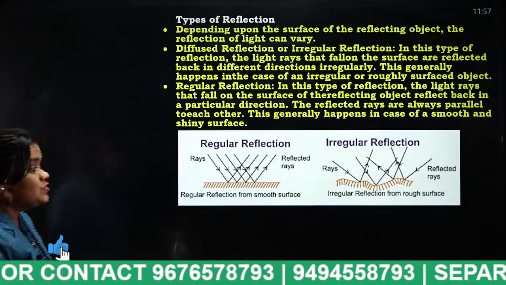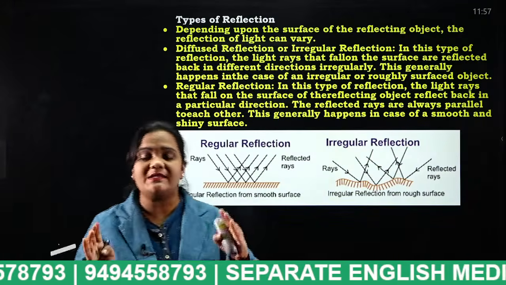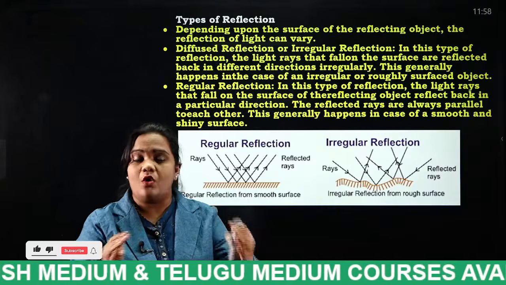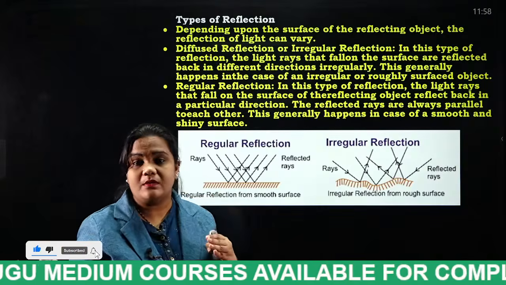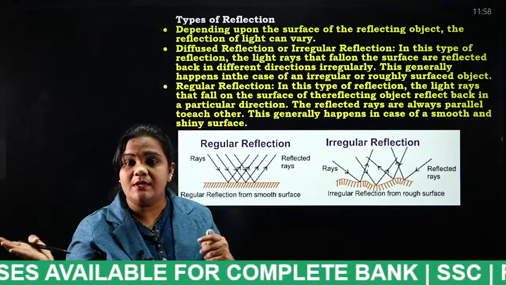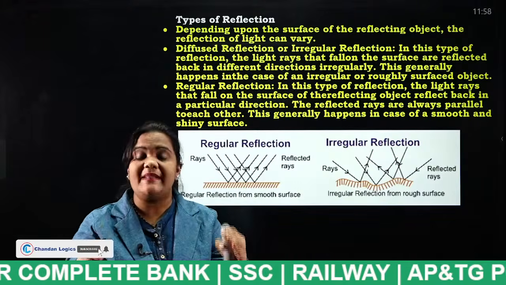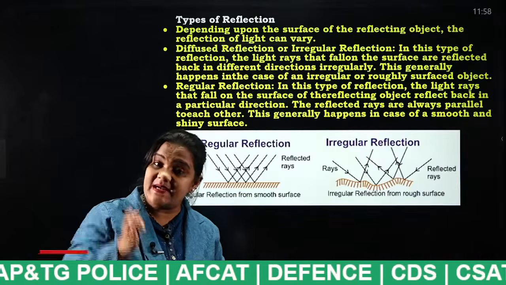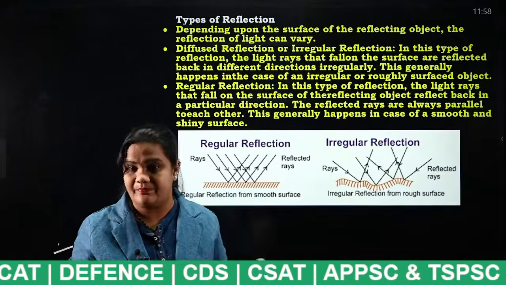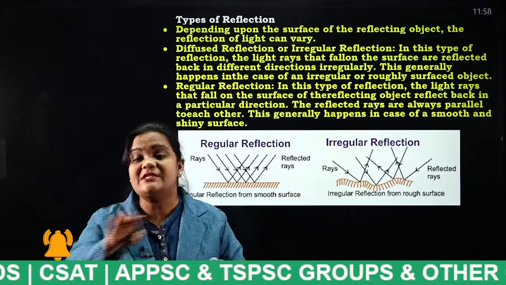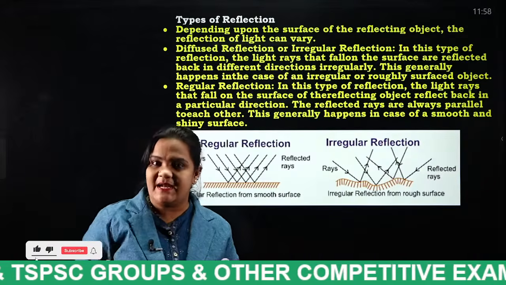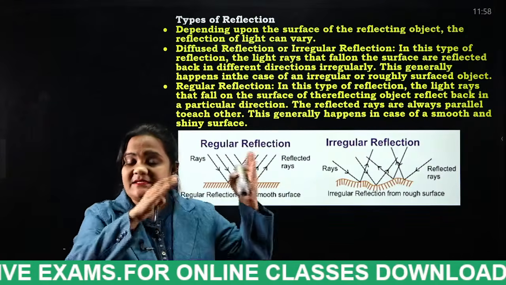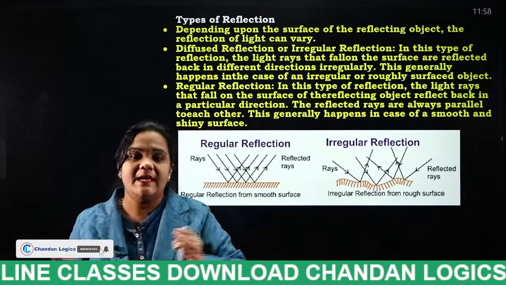Next, types of reflection. This is very, very important. We all understood what reflection is. Now we are going to discuss the types of reflection. If the surface is smooth, the reflection will be similar, the distance between all the reflected rays will be the same, and the length of the incident ray and the reflected ray will be the same. Remember, students, if the surface is smooth, the ray which is incident and the ray which is reflected back will be the same, and the same pattern will be followed throughout the glass surface.